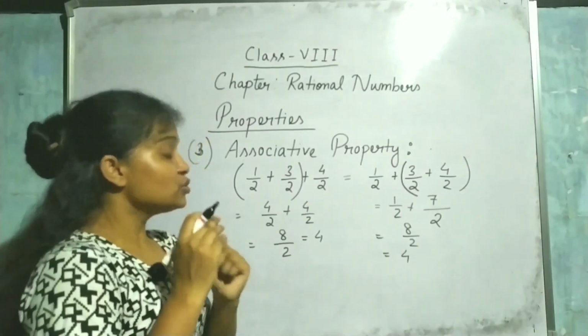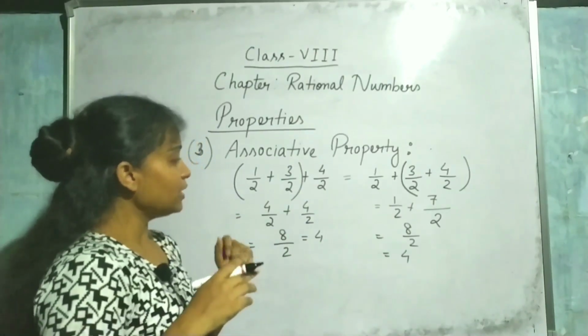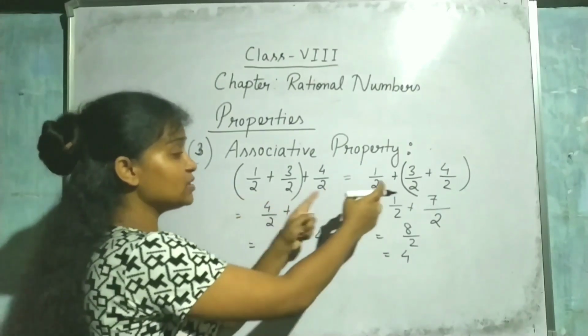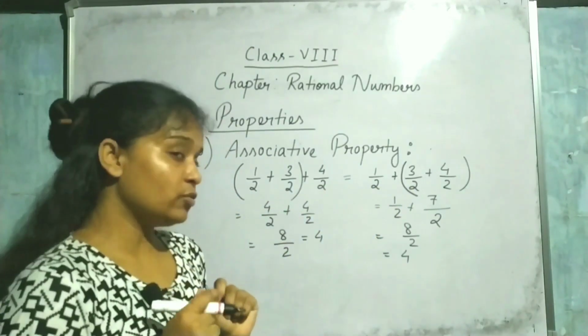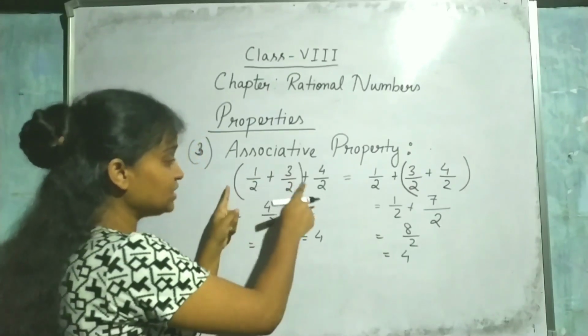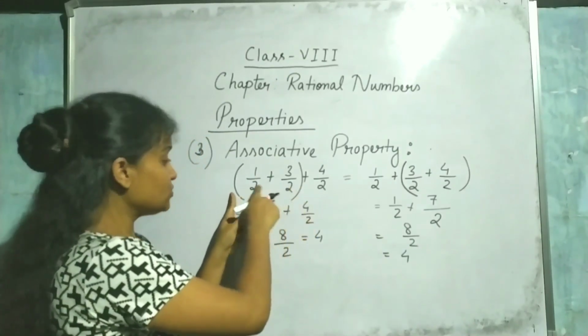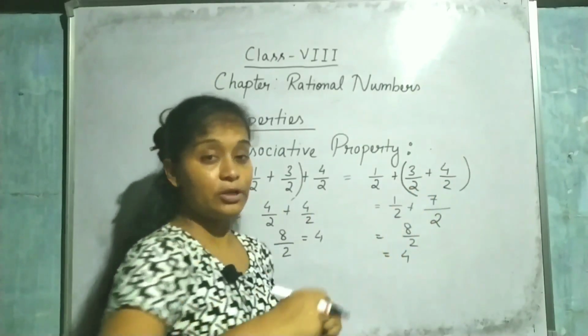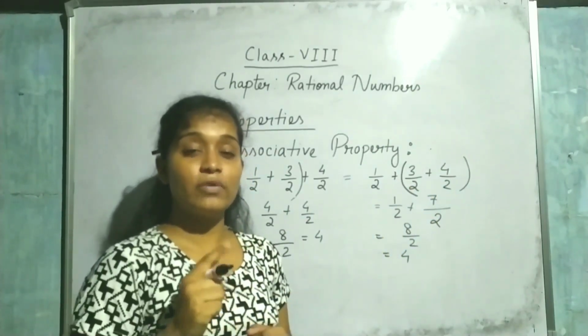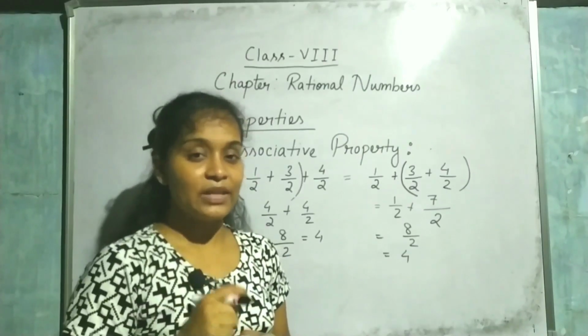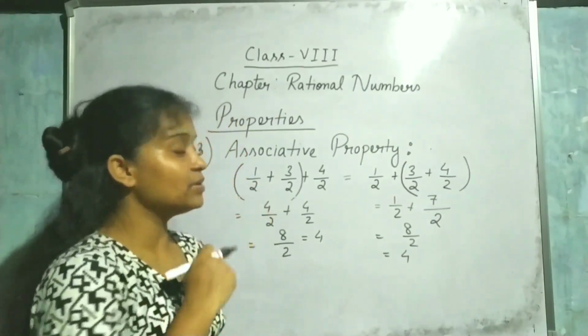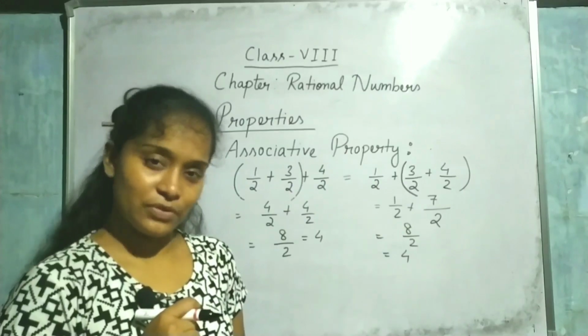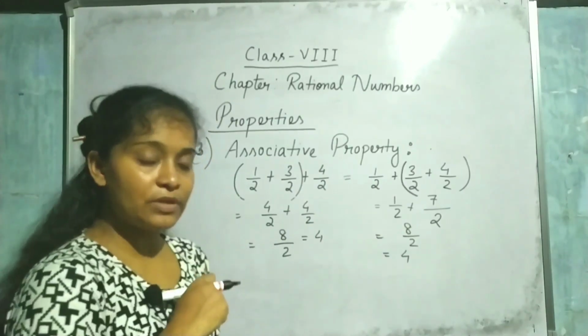So look, what am I doing here? I am taking the same numbers on both sides, but I am changing the place of the bracket. Here first I use it with half and 3 by 2, then I use it with 3 by 2 and 4 by 2, but still the answer is the same. Then I can say that these numbers are associative. This is for addition.